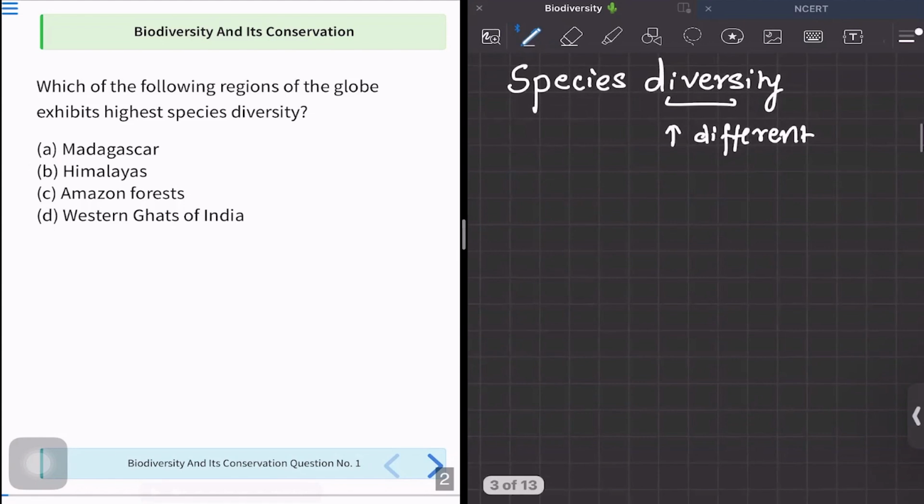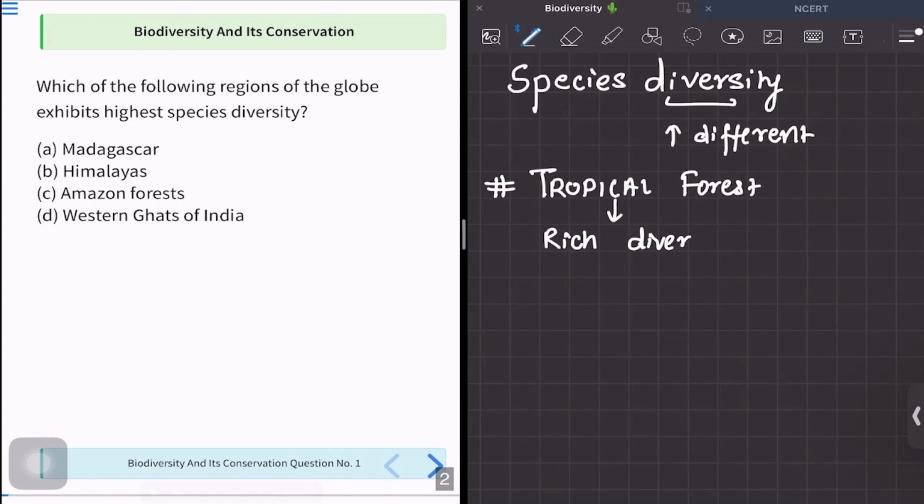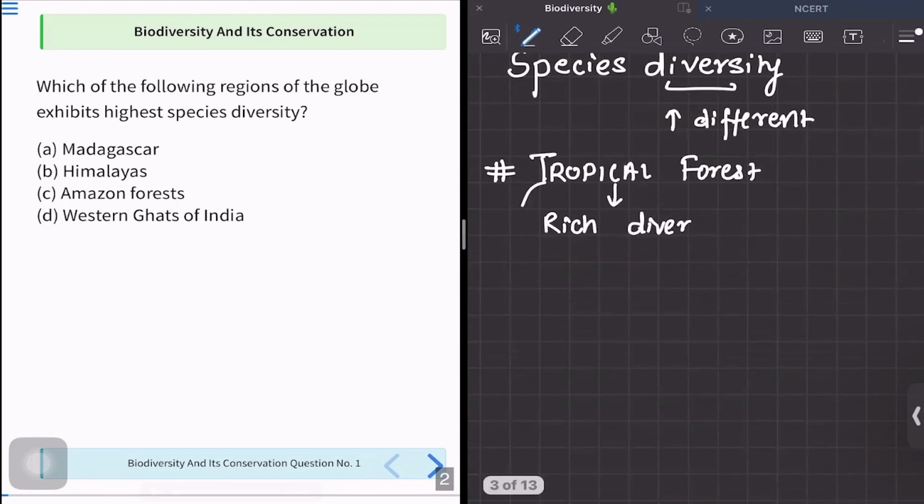So what happens is wherever we have a tropical forest, we are going to have a rich diversity. And why only tropical forest is ideal for having so much of species diversity? It is because the tropical forests have good amount of temperature.